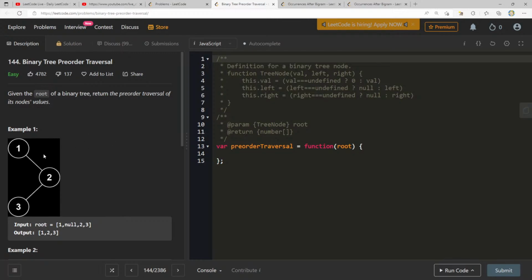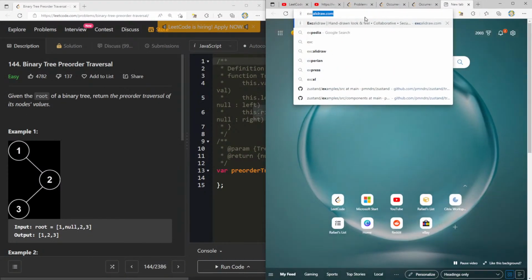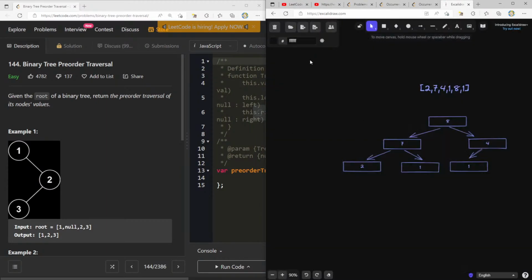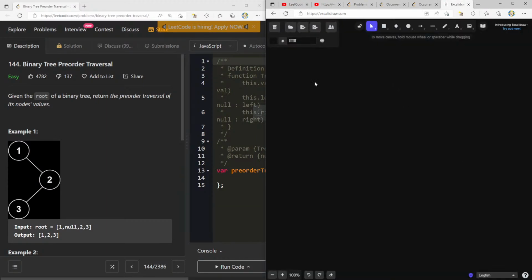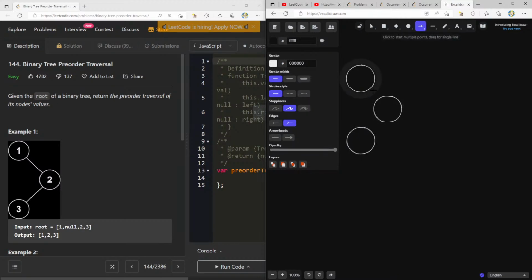So pre-order will do 1, 2, 3. If we think about the stack space here, I think a very important thing for us to do is we need to draw this out. So if we think about 1, 2, and 3, let me just draw 1, 2, 3.